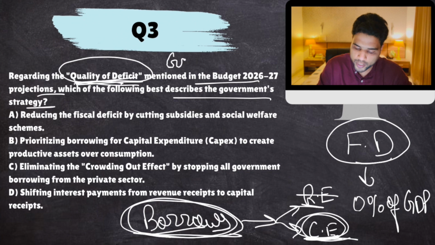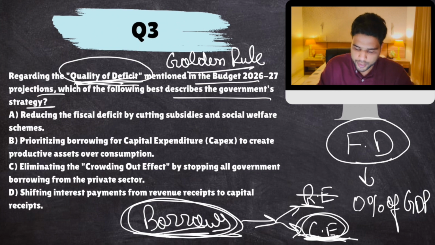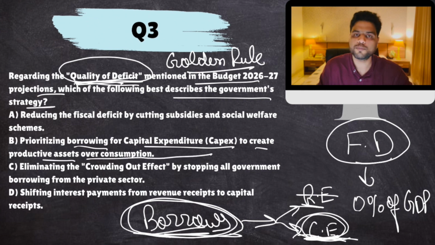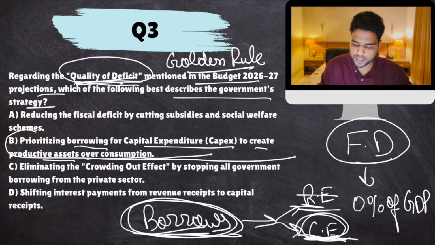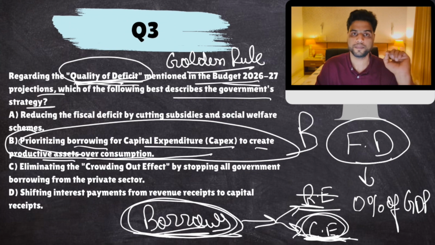This is also known as golden rule of public finance. Golden rule, that your borrowings should be more towards capital expenditure. Okay, so prioritizing borrowing for capex to create productive assets over consumption. Consumption means revenue expenditure. So the answer would come out to be B. This is what we mean by quality of deficit. And government has improved its quality of deficit as showcased by this year's budget.